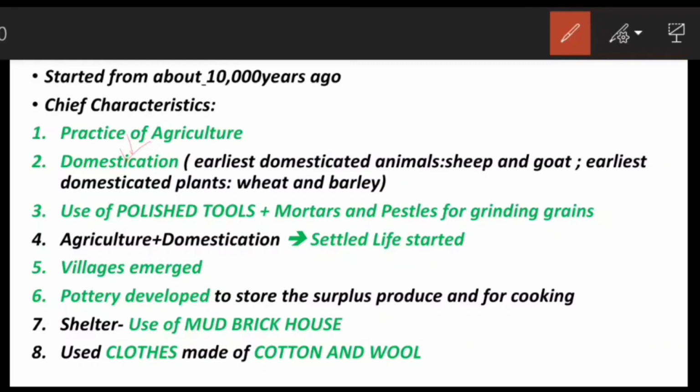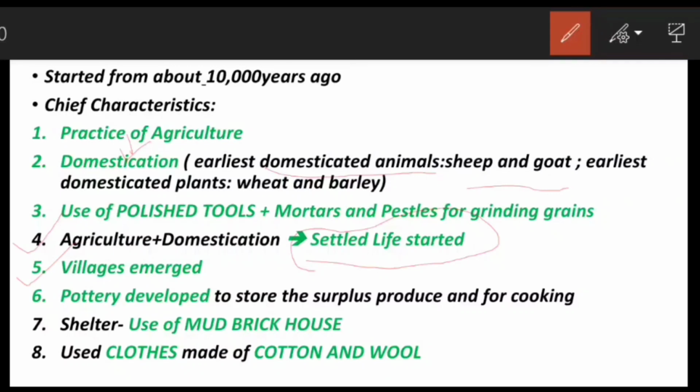The earliest domesticated animals were sheep and goat, and the earliest domesticated plants include wheat and barley. Now as agriculture and domestication develop, they have to stay in a place for a longer time, since agriculture is a long process. Because they have to look after the plants, water them and drive away animals and birds till the grain gets ripened. As a result of which they have to stay in a single place for a long time, due to which settled life started. Now as settled life started, villages emerged.